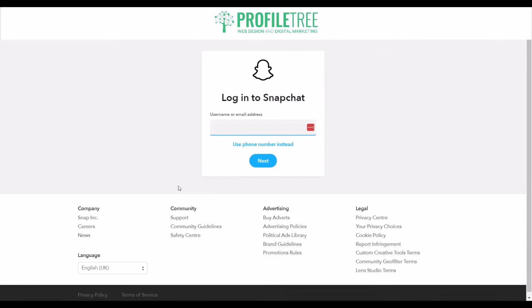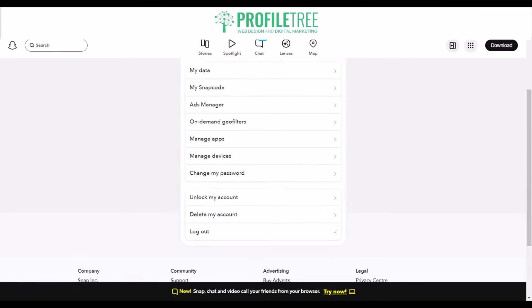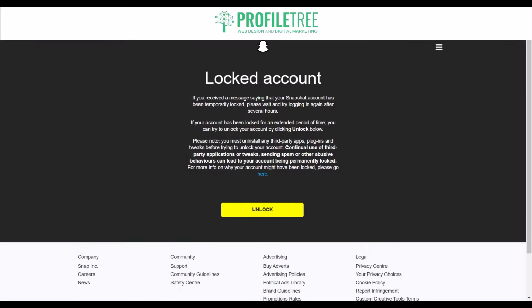So you'll get a new page where it'll ask you to log into your Snapchat. I'm going to go ahead and type in my details and I'll be with you in a second. So you'll reach your account and all you need to do is select the unlock my account. So go ahead and do that. Now this only occurs if you have received a message that your Snapchat account has been locked. So go ahead and click on the unlock.